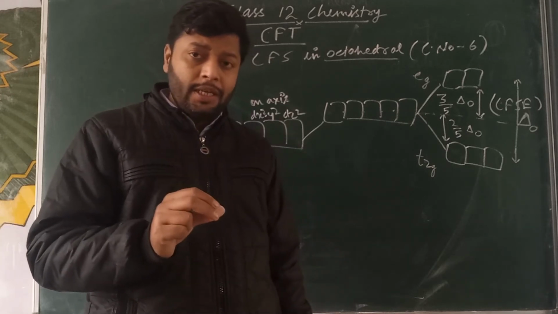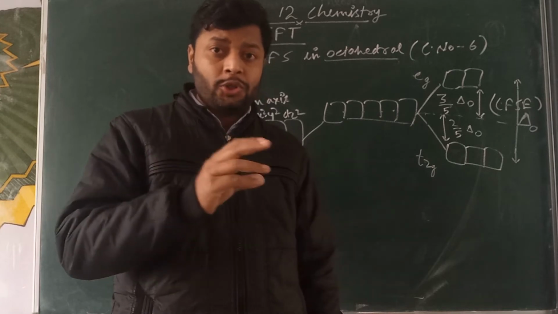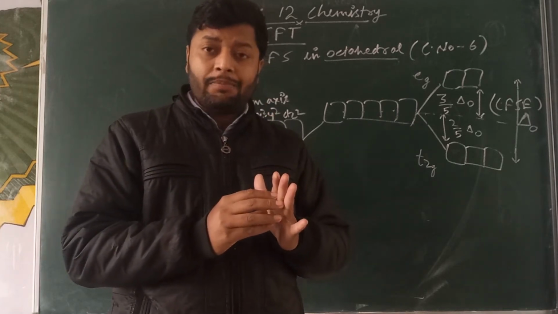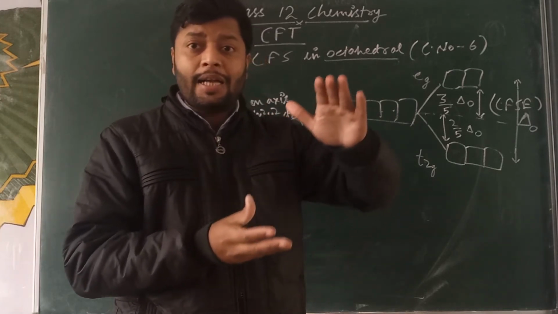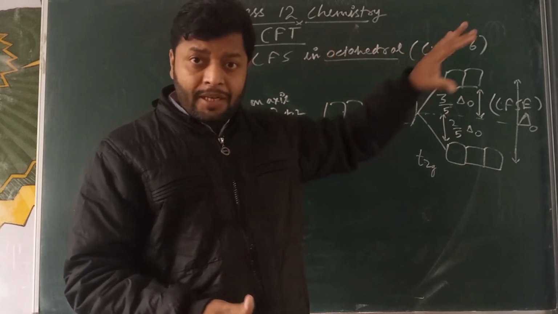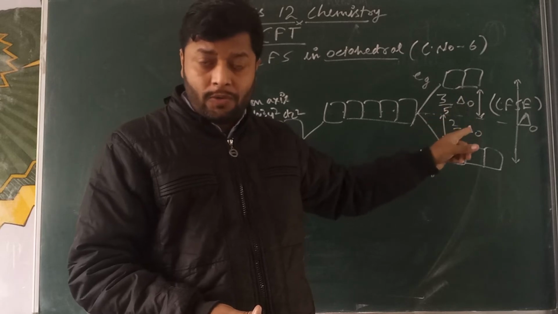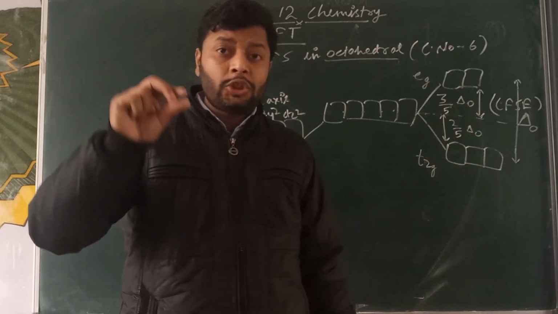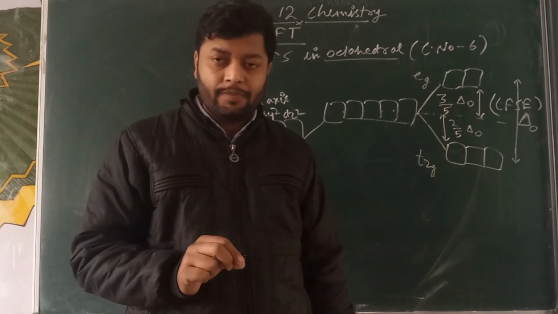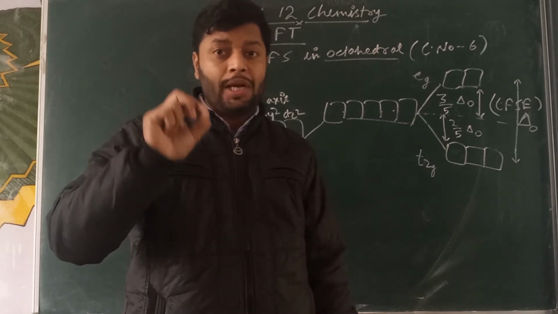So simply, if the ligand can approach the central metal atom, and because of that there is a large gap among the orbitals, that is a higher value of delta O, indicating a strong field ligand. That is called a strong field ligand.